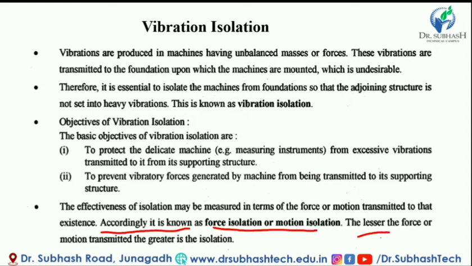The lesser the force or motion transmitted, the greater is the isolation. If an isolator material transmits a very small amount of motion and force from the vibrating body to the supporting structure, then we can say the isolation is good.